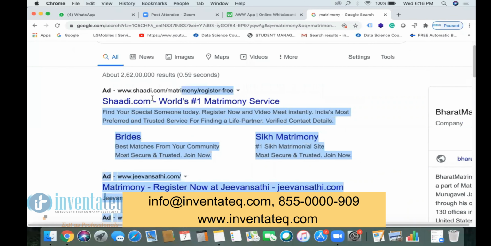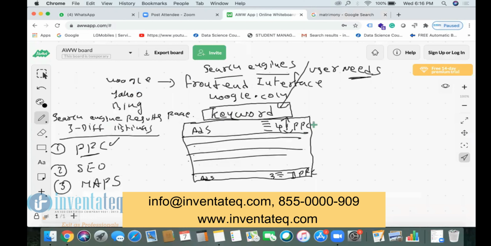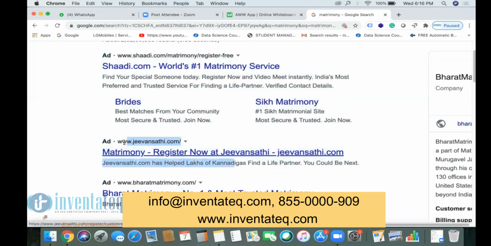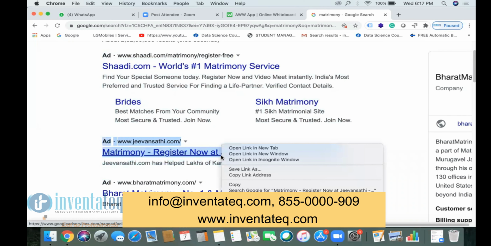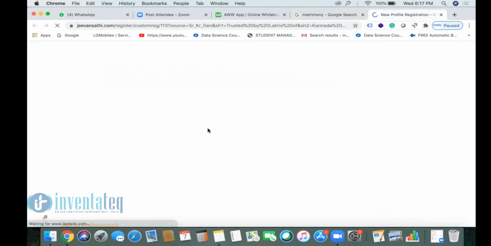These PPC listings are called paid listings. Now, whose ad is this one? Which is the company name here? The advertiser name is Jeevan Sati. Now we are users. Suppose we clicked on the ad and landed on their website.